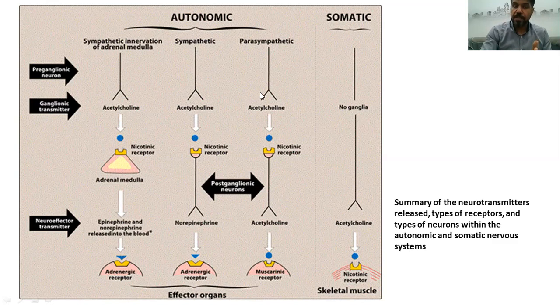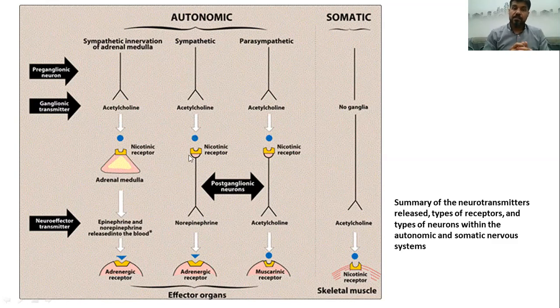So what are the differences between the sympathetic and parasympathetic nervous systems? There are two main differences, as I mentioned previously. The neurotransmitter released at the postganglionic part in the sympathetic division is norepinephrine, but the neurotransmitter released at the postganglionic part of the parasympathetic system is acetylcholine.